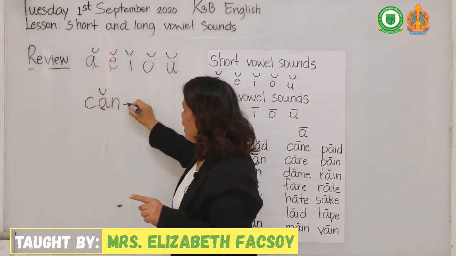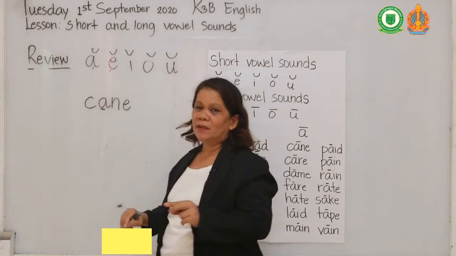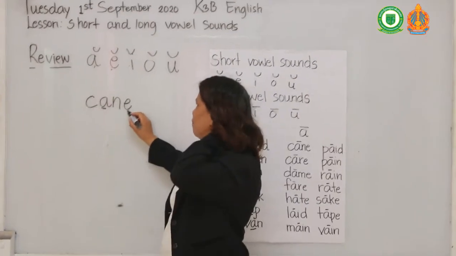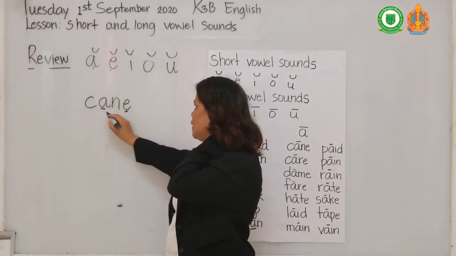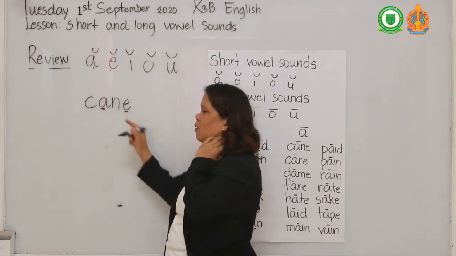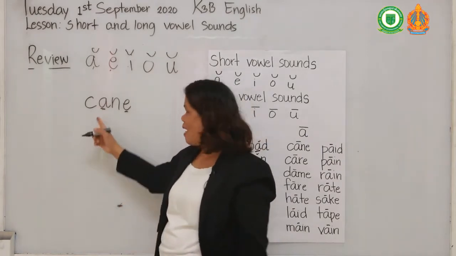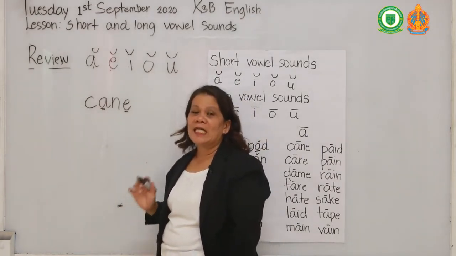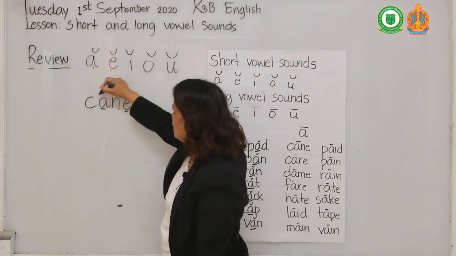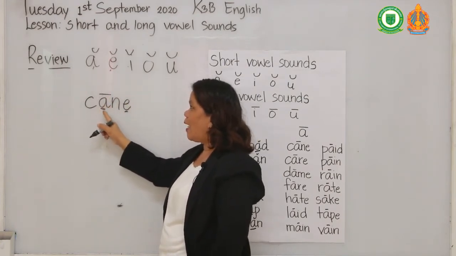But if you see letter E there, how many vowels already? There are two vowels: consonant, consonant, vowel, vowel. So this is no longer "ka," but it is already "kay." Cane.